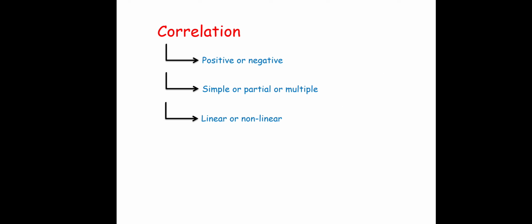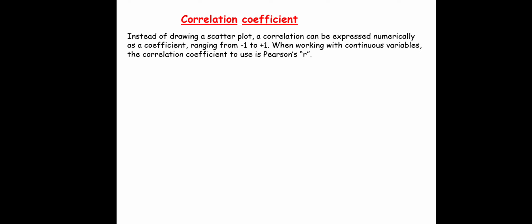Okay, so correlation is of three types. It can be positive or negative, it can be simple, partial, or multiple, or it can be linear or non-linear. Next, correlation coefficient. Instead of drawing a scatter plot, a correlation can be expressed numerically as a coefficient ranging from -1 to +1. When working with continuous variables, the correlation coefficient to use is Pearson's, that is designated as small r.